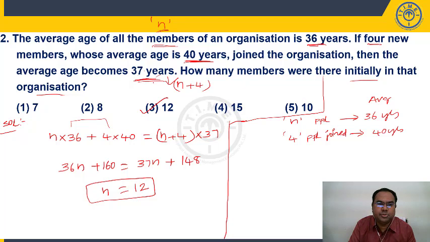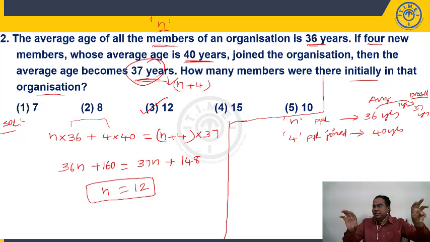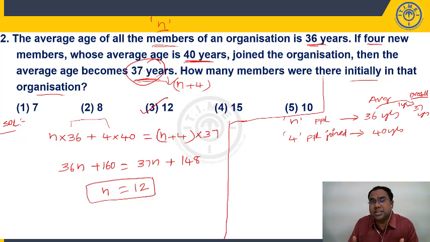After these people joined, what is my overall average? 37. That means your average has increased by how much? 1 year, because earlier it was 36. When I add these 4 people, the overall average of the entire group becomes 37. So 36 has become 37, which means the average has increased by 1. What do we mean by the average increasing by 1? Each member in the group has increased by 1.